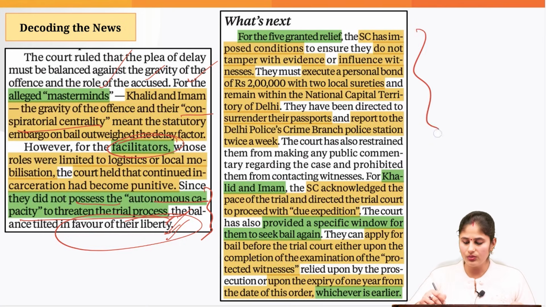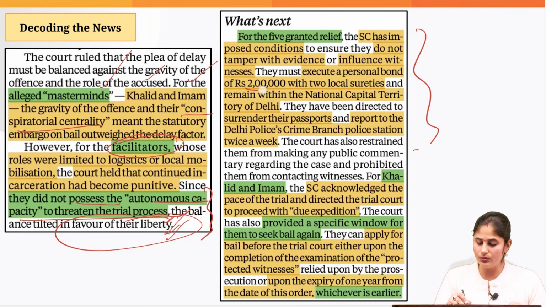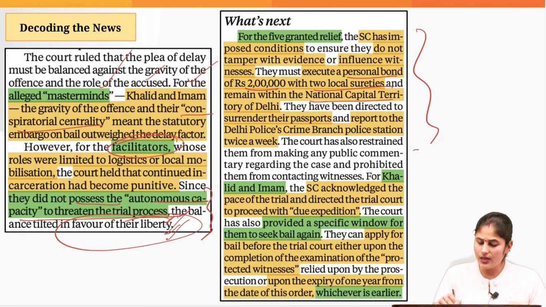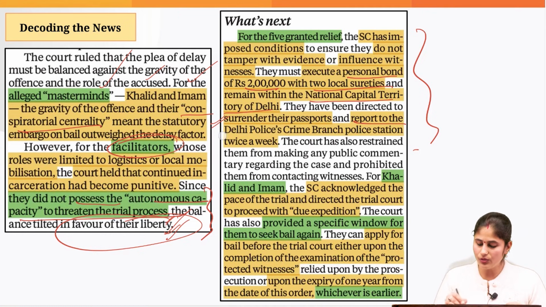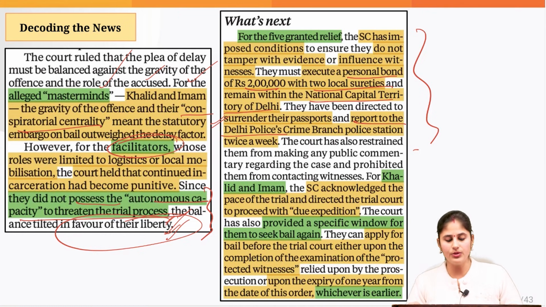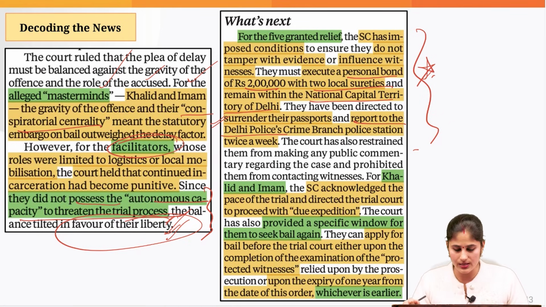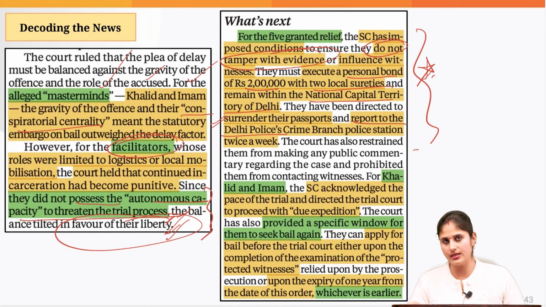Now, when it comes to the five people who have been granted relief in this case, the Supreme Court has also imposed certain conditions on them. For example, they have to furnish a personal bond of 2 lakh rupees, and they cannot leave the National Capital Territory of Delhi. They have to surrender their passports so that they cannot leave the country, and they have to report to the Delhi Police Crime Branch police station twice a week. These are the conditions imposed on the five people granted relief, so that they don't tamper with the evidence or influence the witnesses in this case.